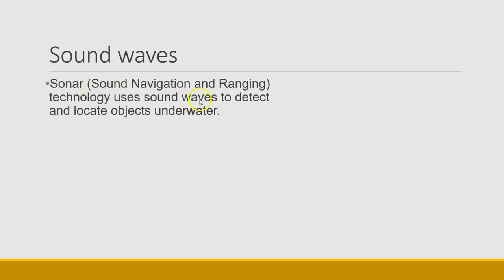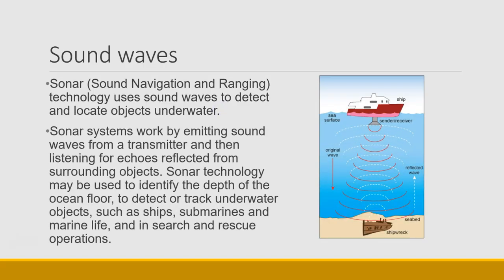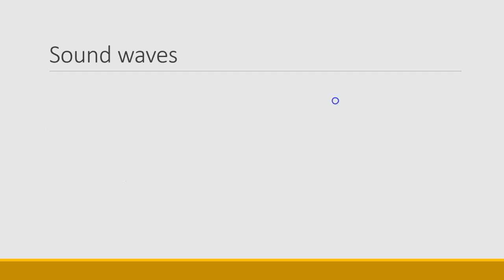Sonar technology uses sound waves to detect and locate objects underwater. Sonar stands for sound navigation and ranging. And the way that this system works is by emitting sound waves from a transmitter and then listening for the echoes that reflect back from the surrounding objects. Sonar technology is used to identify the depth of the ocean floor, to detect or track underwater objects like ships and submarines and marine life, and in search and rescue operations.